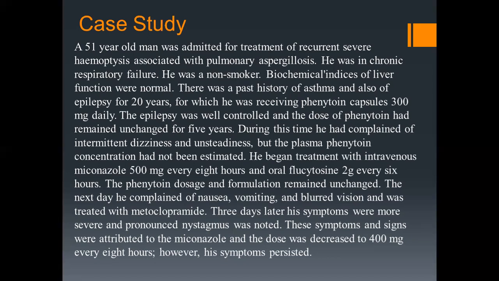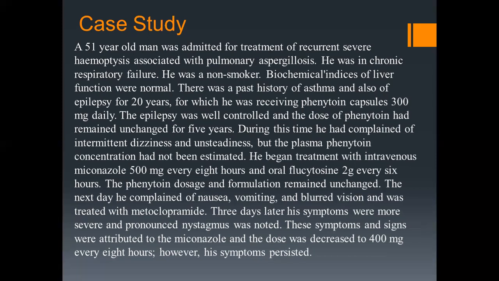There was a past history of asthma and also epilepsy for 20 years, for which he was receiving phenytoin capsules 300 mg daily. The epilepsy was well controlled and the dose of phenytoin had remained unchanged for 5 years. During this time, he had complained of intermittent dizziness and unsteadiness, but the plasma phenytoin concentration had not been estimated.